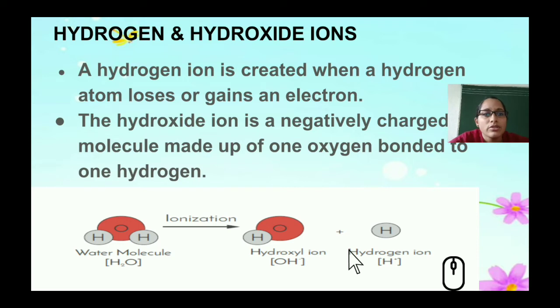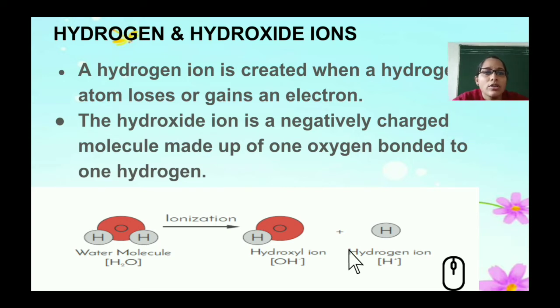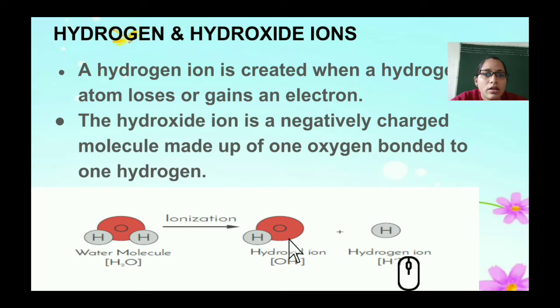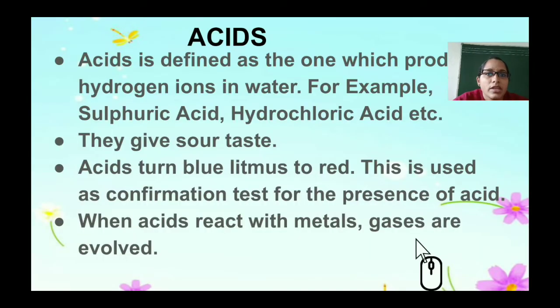So then what is a hydroxide ion? A hydroxide ion is a negatively charged molecule, made up of one oxygen bonded to one hydrogen. Here you can see the example of a water molecule. It splits, that is ionization happens, into one oxygen with one hydrogen, that is the hydroxyl or hydroxide ion, and one hydrogen is released, which is known as the hydrogen ion.